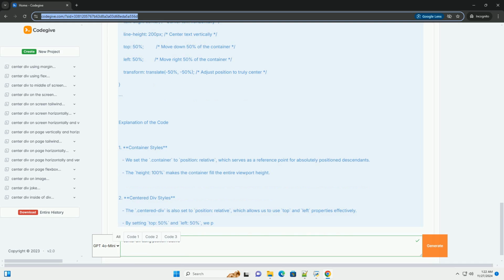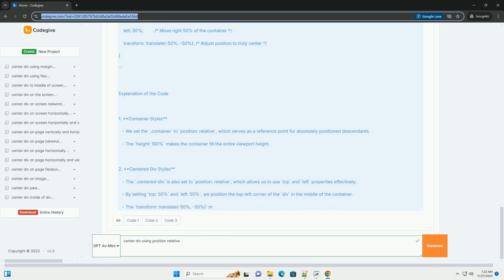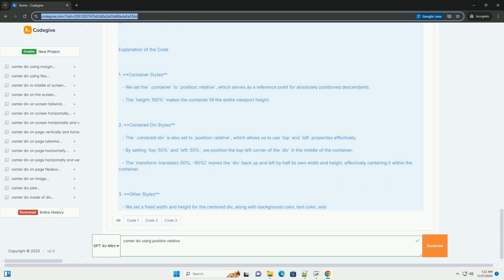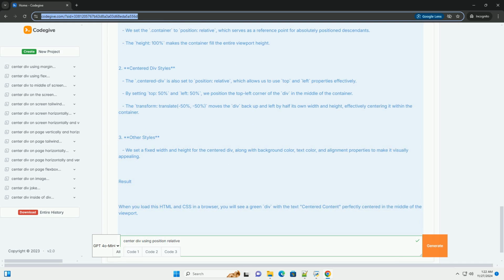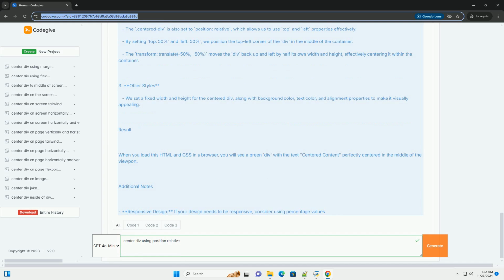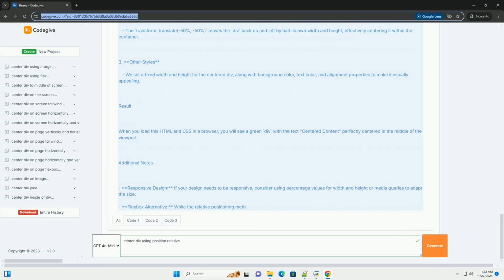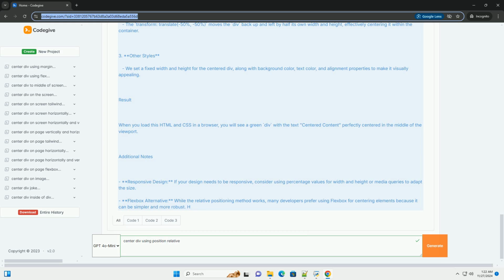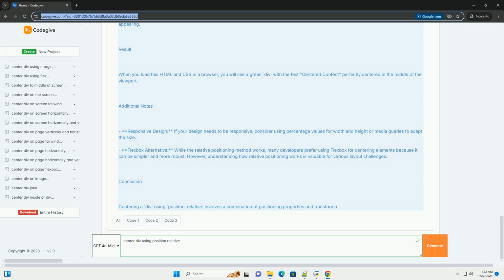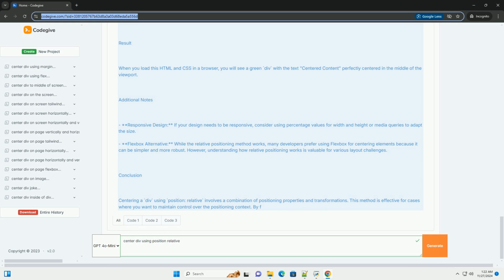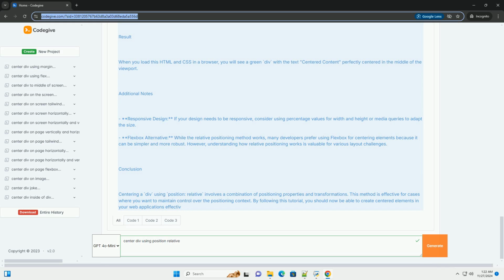Step 1, HTML structure. First, create a simple HTML structure with a div that you want to center. Step 2, CSS styling. Next, you'll add CSS to style the container and the centered-div. The key properties to focus on are position, top, left, and transform.